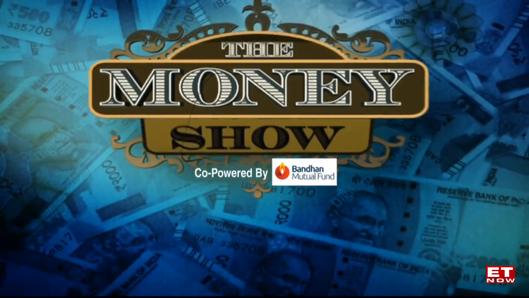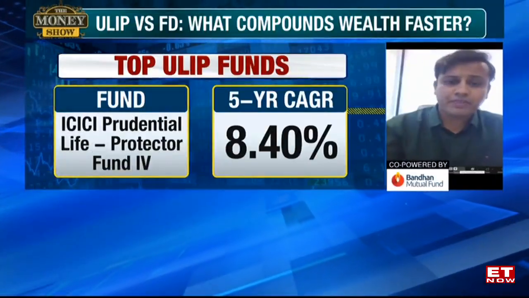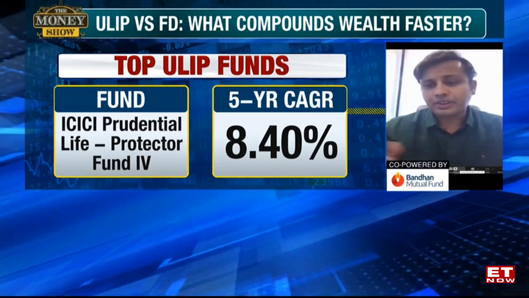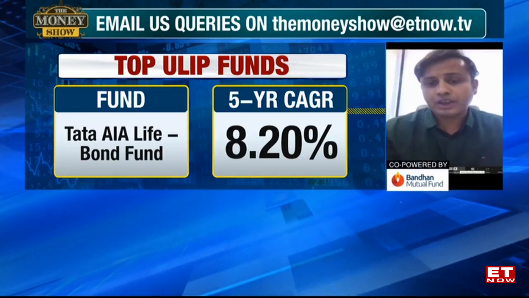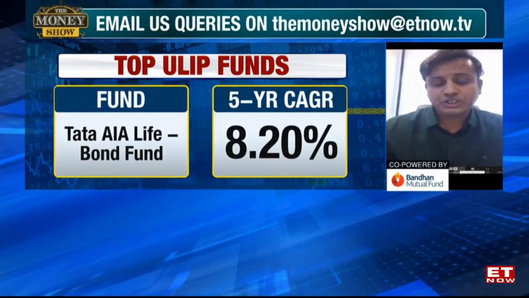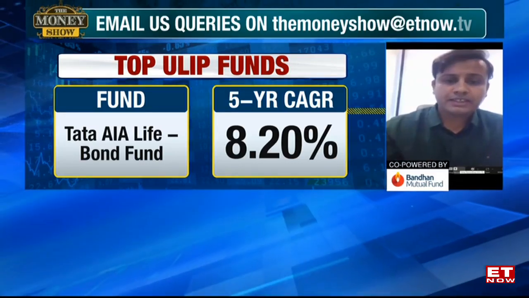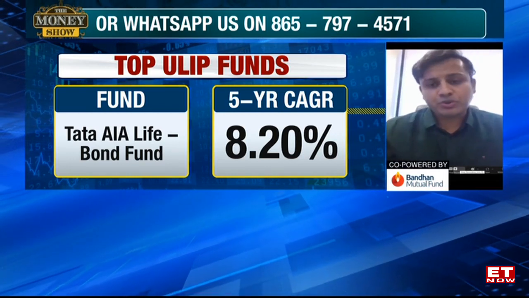So, ma'am, the equity ULIPs invest obviously in stocks. They can be any large cap, mid cap stock like Infosys, TCS, right? So retail investors cannot pick and choose stocks on their own because they will not be able to identify which stocks to invest in. So a fund manager does it on their behalf. It is similar to a mutual fund.